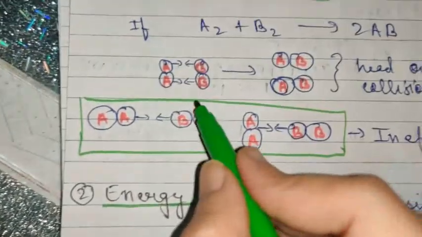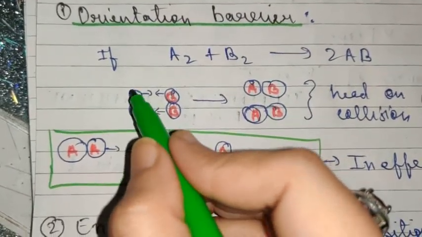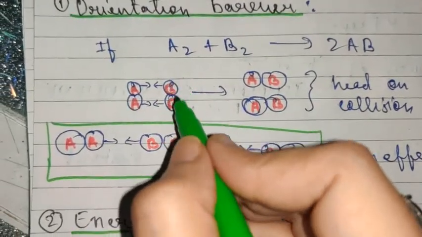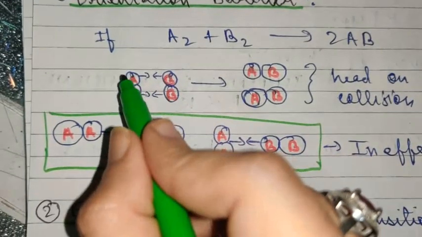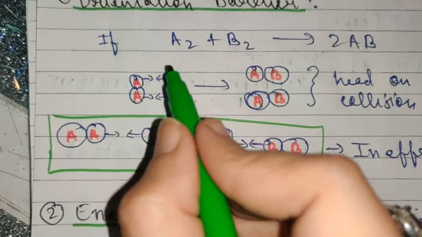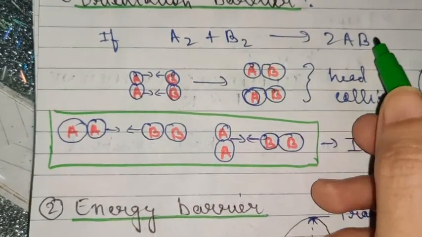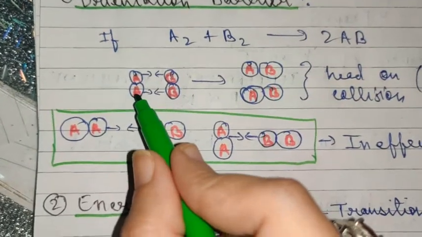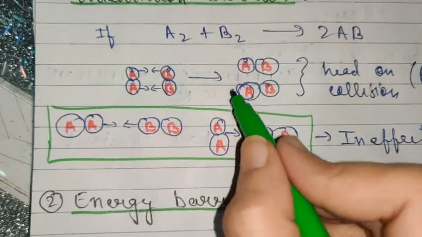Now what is an effective collision? Suppose this is A2 which is arranged in this way and this is B2 which is arranged in this way. The two are undergoing a head-on collision here. One atom of A is colliding with an atom of B, leading to the formation of AB, the product. And again this atom of A is colliding with B to form another molecule of AB.